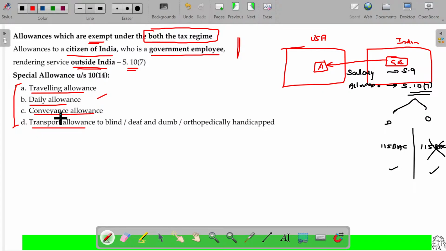Daily allowances is nothing but where the employee is temporarily posted to a location where he is not usually staying. Probably Mr. A is working in Trichy, suddenly he was transferred temporarily for a couple of weeks to work in Kerala. During his stay there, he spends more money, no? So he gets an allowance for staying, food and other things. That is called daily allowances. Additional duty he performs is totally in a different location.